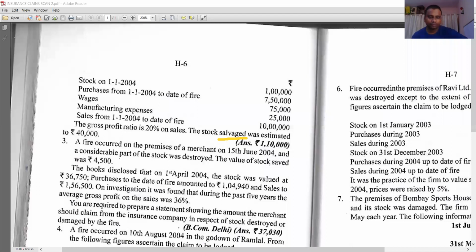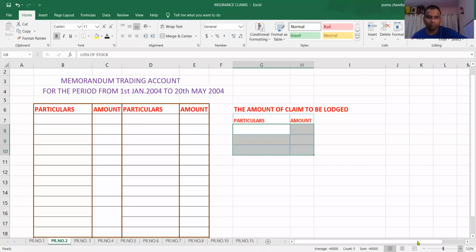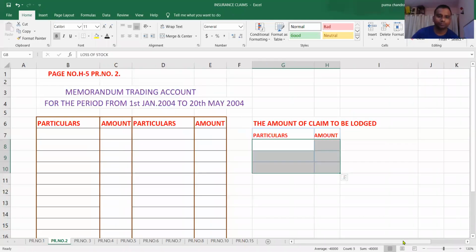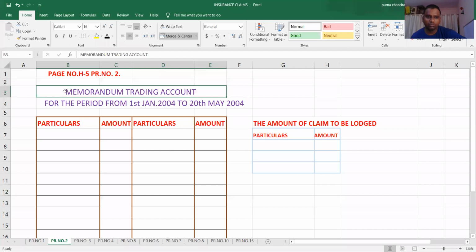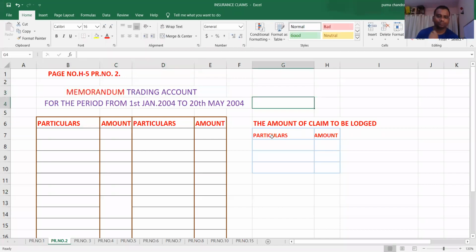Page number H5, problem number 2. Same heading, memorandum trading account. Please students use this word memorandum. Memorandum trading account. What is the period here? 1st January 2004 to 20th May 2004.